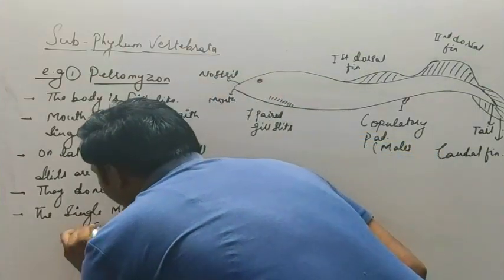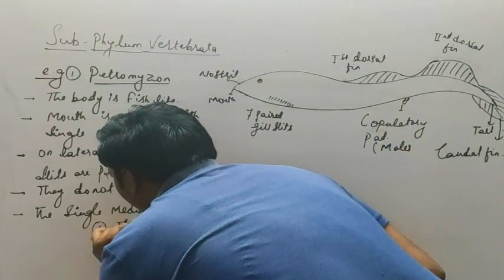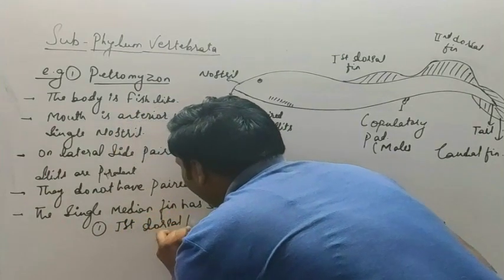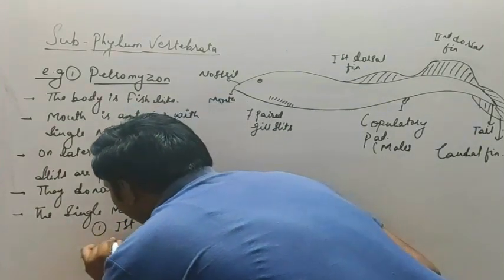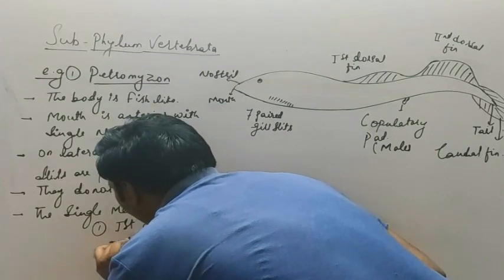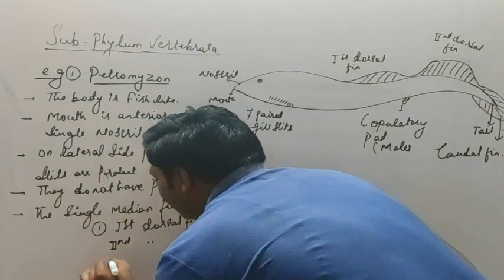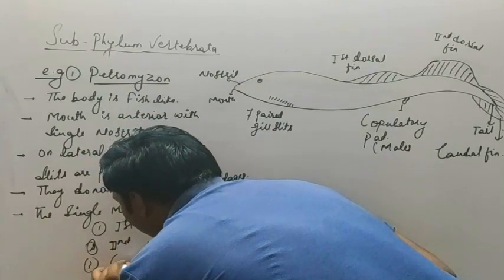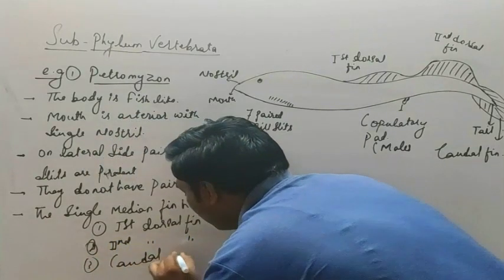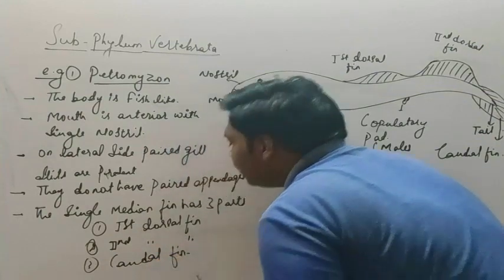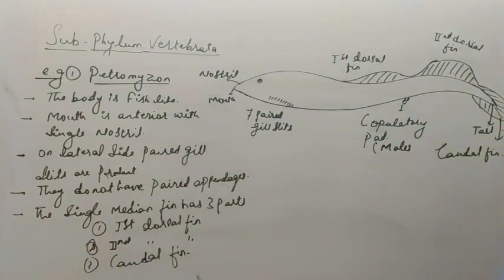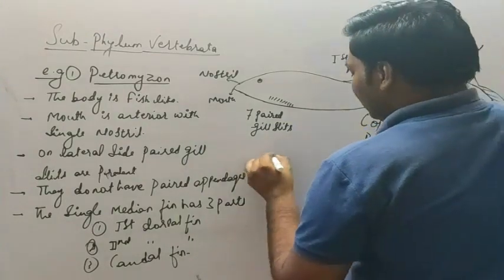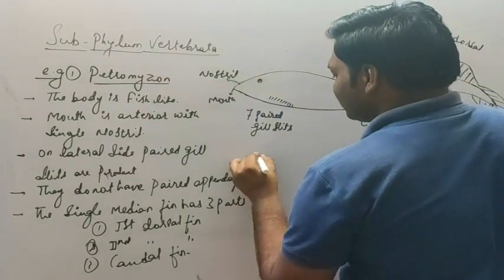That is, first dorsal fin, then second dorsal fin, and third caudal fin. So these are a few characteristic features. The next, I'll write here some more characters.